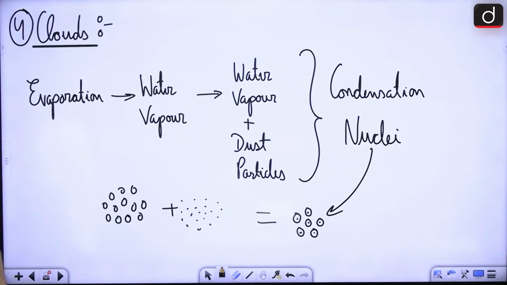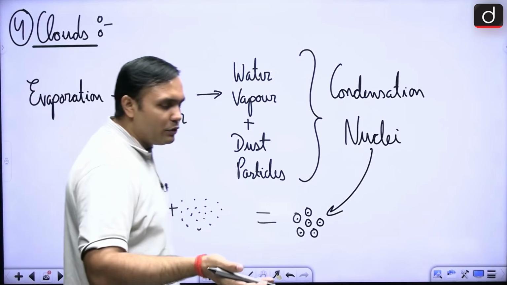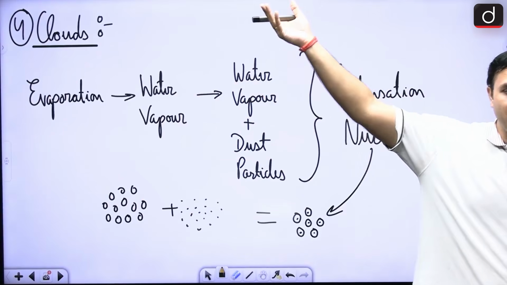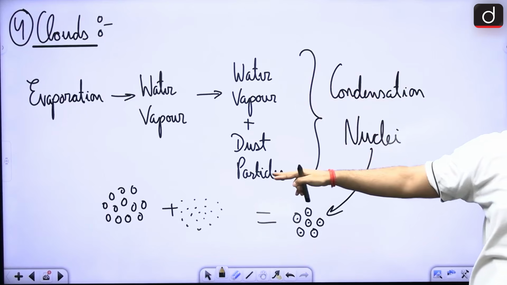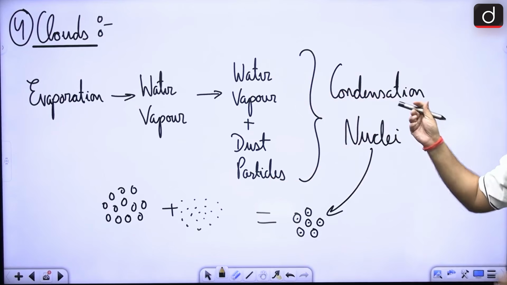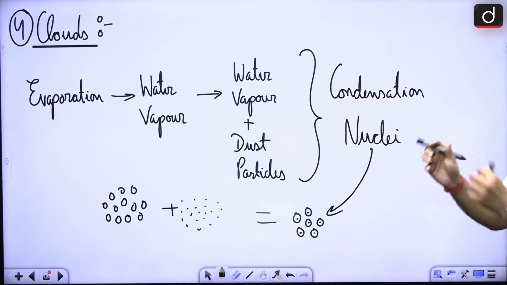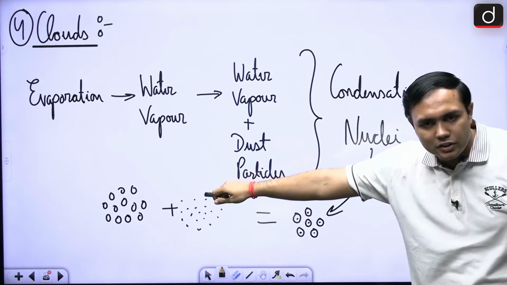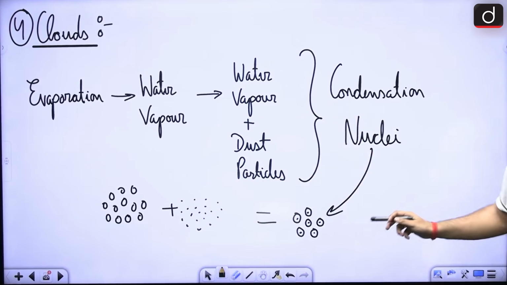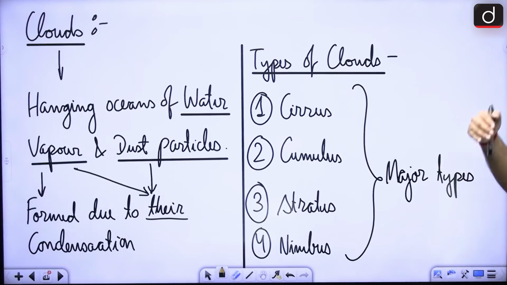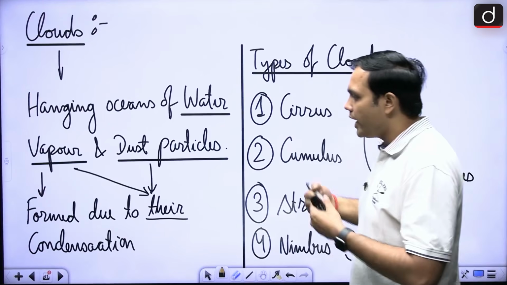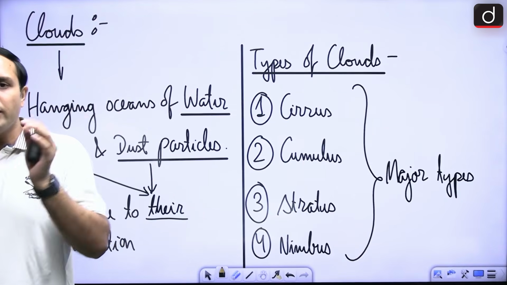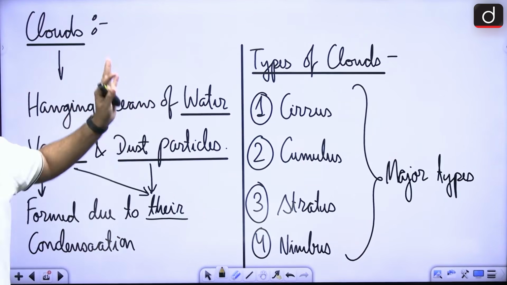All right. Next is the clouds, right? Now, as evaporation is happening, water vapor is also rising up, and when this water vapor is combining with dust particles, it is forming condensation nuclei. And as these condensation nuclei slowly gather together, they get accumulated, and they will form clouds, right?